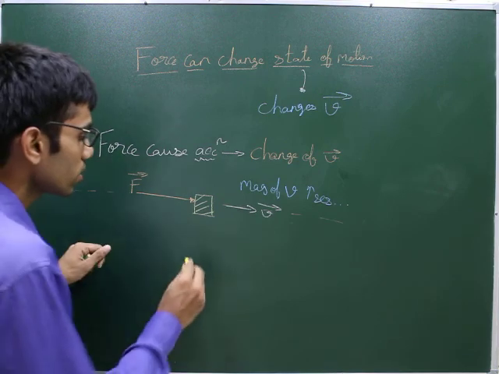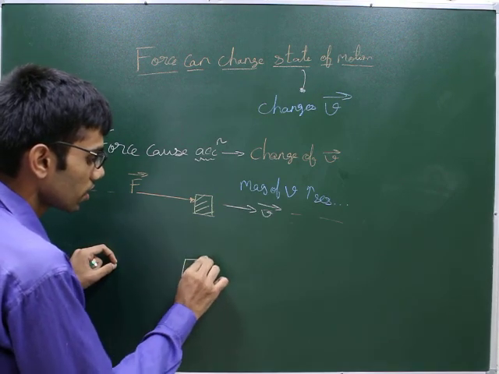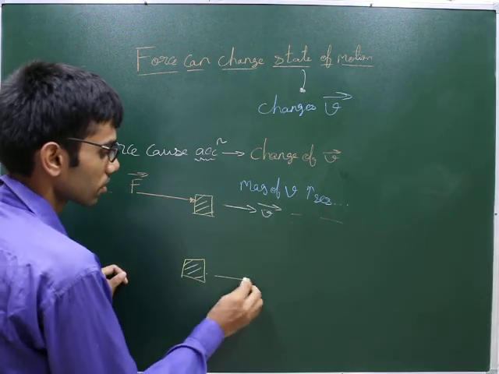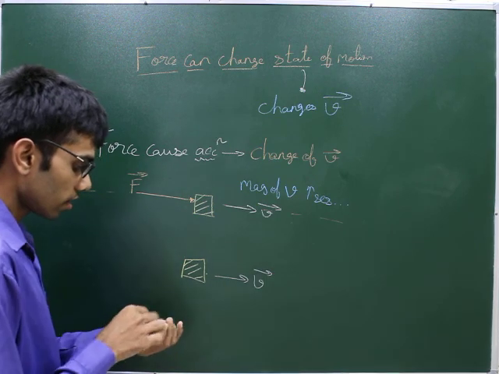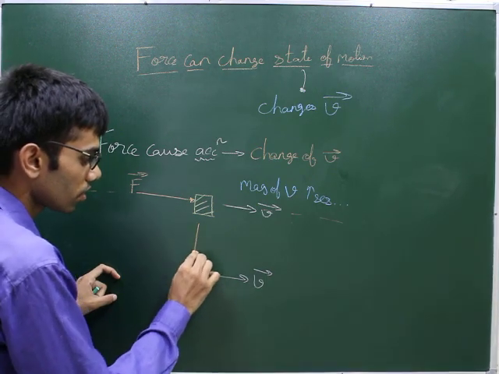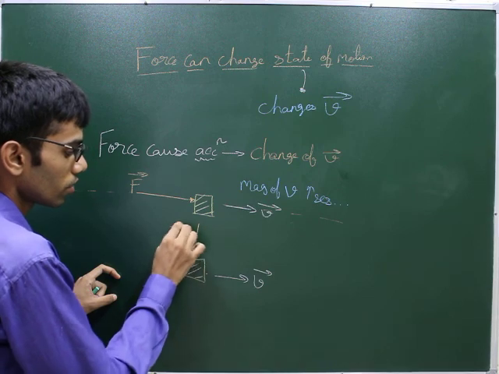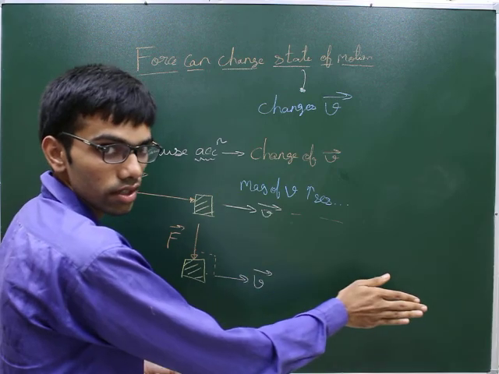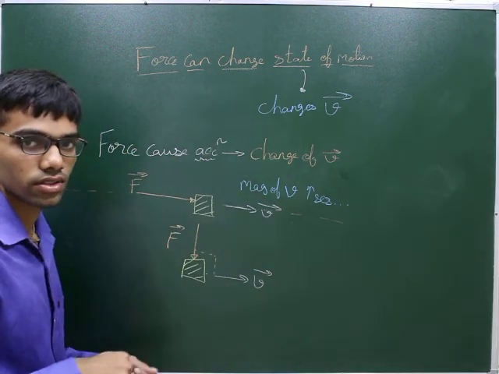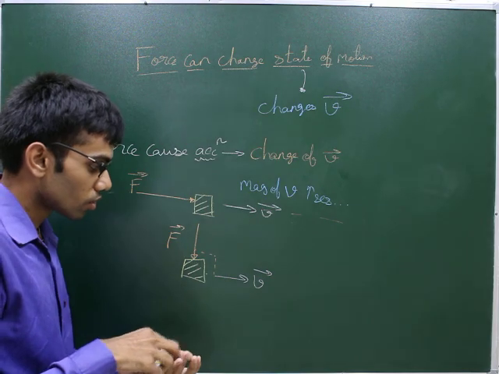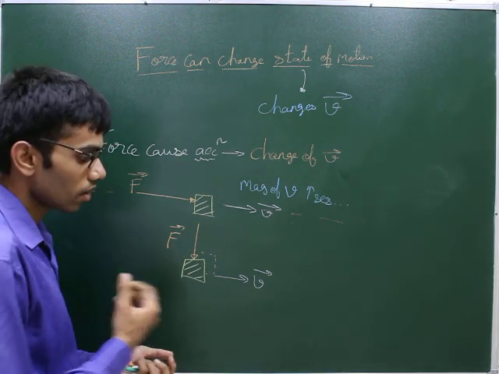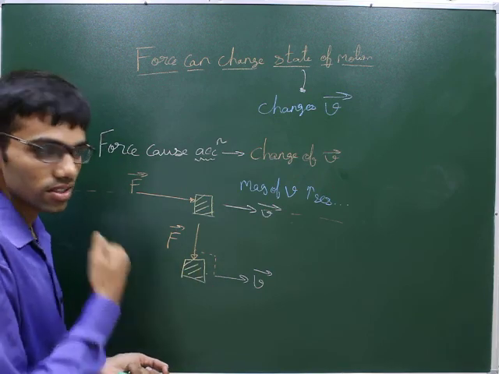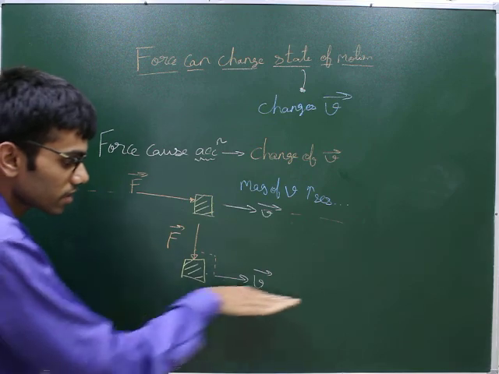Okay. Now the second thing: suppose a force is applied like this. The particle is moving towards the right, and now the force is acting in a perpendicular direction to the velocity. This is 90 degrees. So the particle is trying to move towards the right, but the force is applied in the downward direction. Okay. So what will happen in this case? If you look carefully, the magnitude of the velocity, think a bit, what will happen? The force is not in the direction of the velocity, but is acting like this.